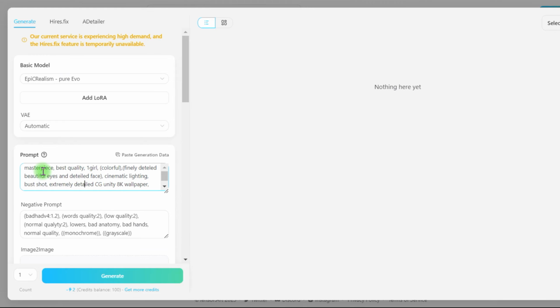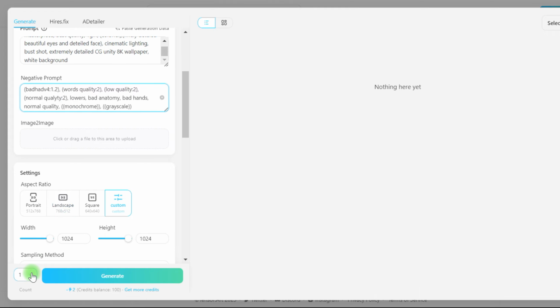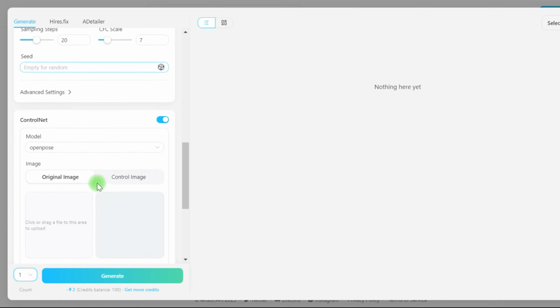After some time, we write our prompt in the prompt tab. I created this prompt and added what I don't want to see in the negative prompt tab. Now we're at the count tab.